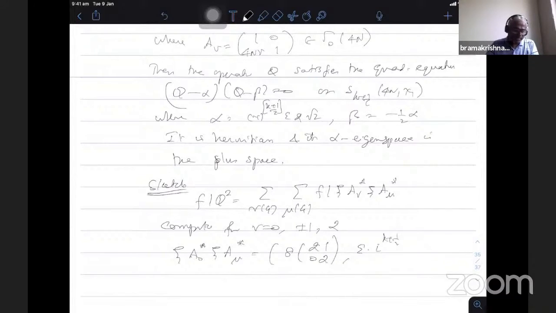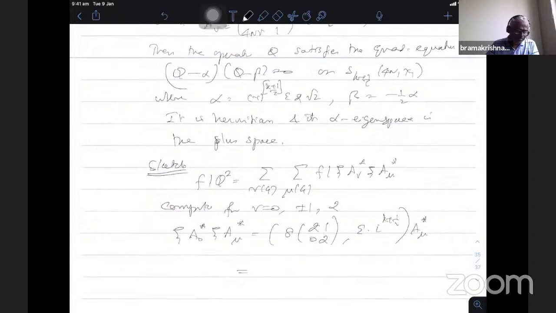See this k appearing, so whatever I told in the beginning you have to use, and in this case the automorphic factor, if I drop it, means minus 1, that's all. Epsilon A_mu star, and this is nothing but, there's a big factor coming, so I just say that this is chi mu n.